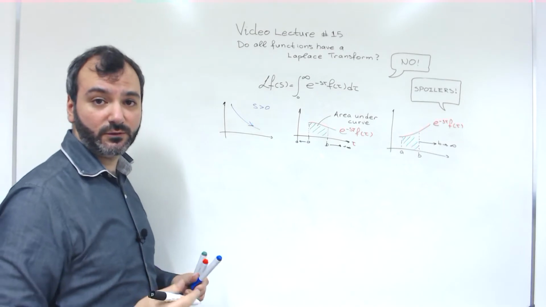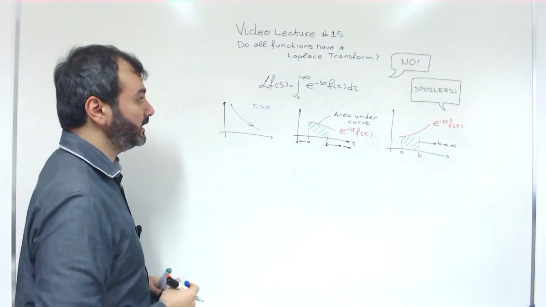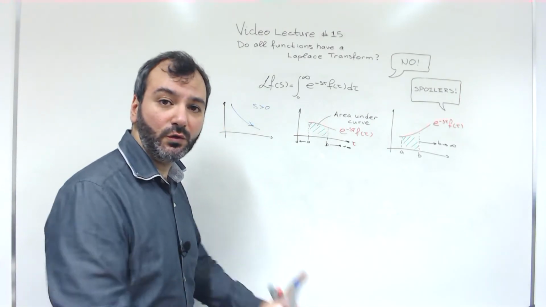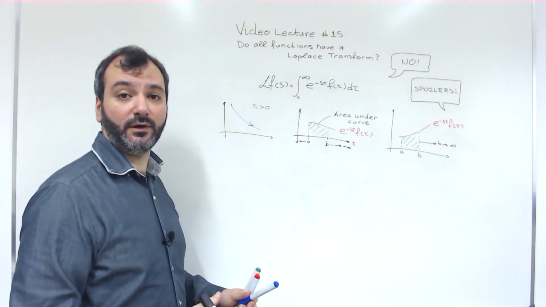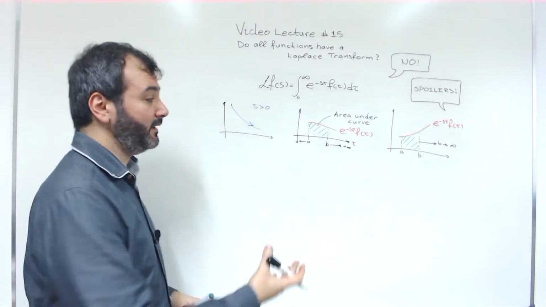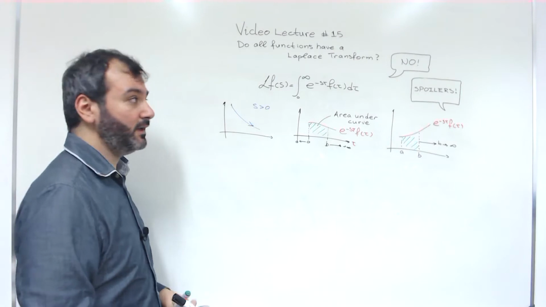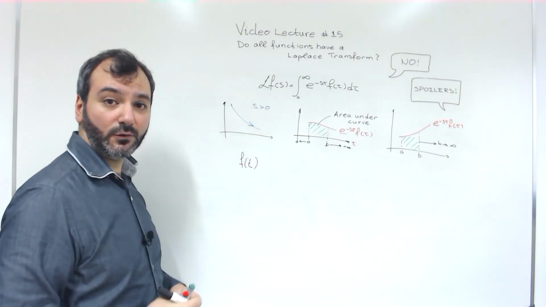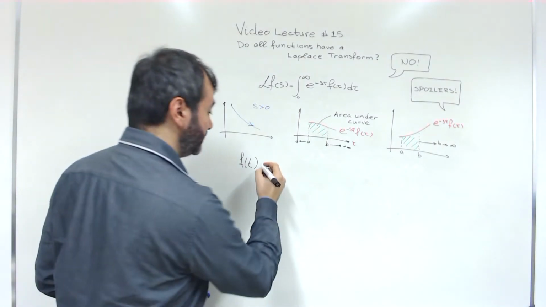It converges to 0 exponentially, as we say. So this suppresses f to go to 0 very fast, but only if f doesn't grow faster than this exponential function. Can we write down a function that grows faster than the exponential?